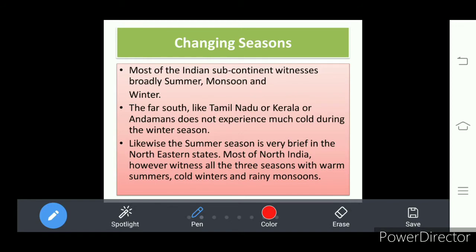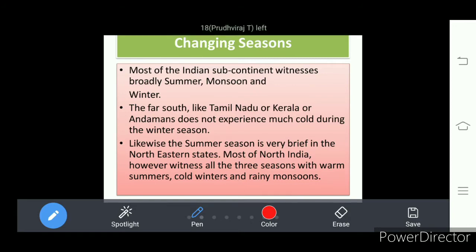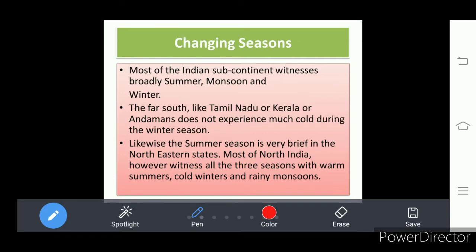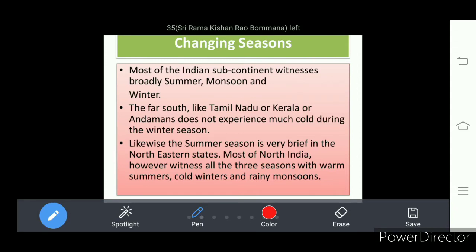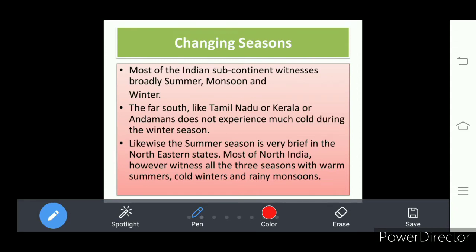It is from the Tropic of Cancer. You know, Gujarat, Rajasthan, Madhya Pradesh, Bihar, Jharkhand, Chhattisgarh, Himachal Pradesh, Punjab, Haryana, like these. All these are the states located in the northern part of India.